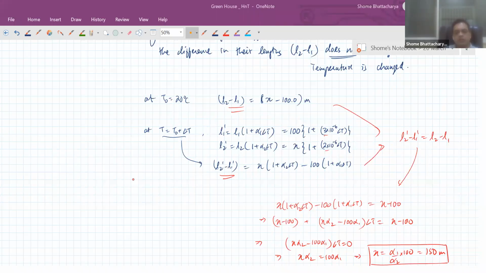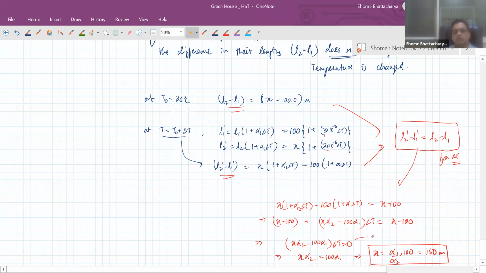Next time we will discuss surface and volume expansion. But see, the condition required is that these two should be equal, whatever be the value of delta T. So this left hand side is equal to right hand side for any delta T. Only then it's independent of temperature. It's the same for all temperatures. So this is true for all delta T, for any value of delta T. That's why.